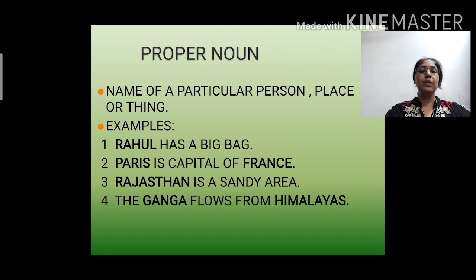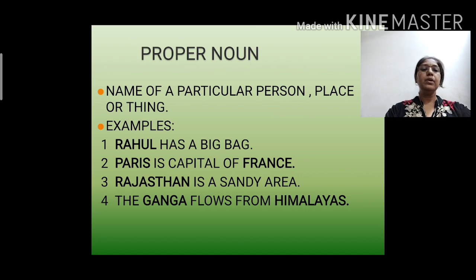Let's understand this with the help of an example. Rahul has a big bag. Here we are talking about a person who is Rahul, and he is having a big bag. It means that specifically we are talking about a person, Rahul. So Rahul here is a proper noun. Paris is the capital of France. Here we are talking about particular places, Paris and France. So both are proper nouns.